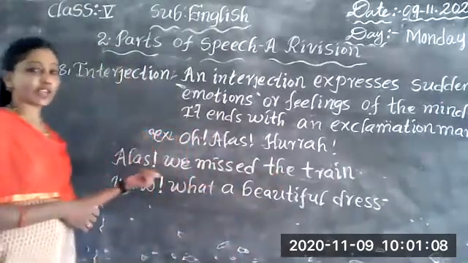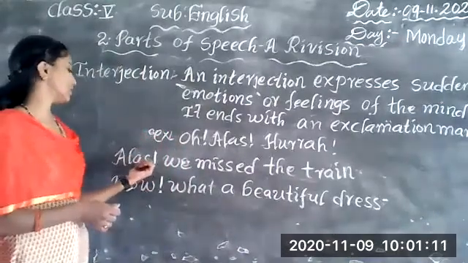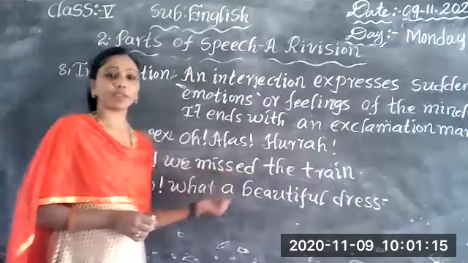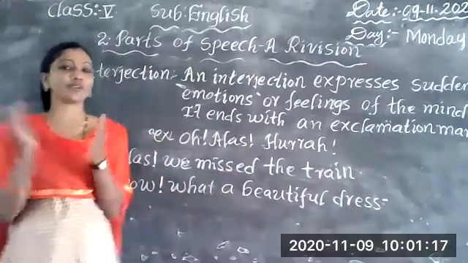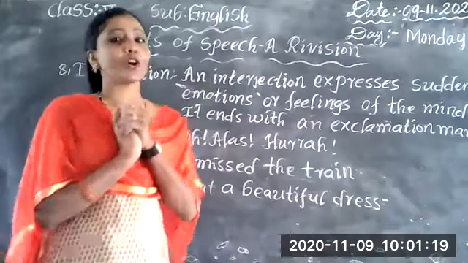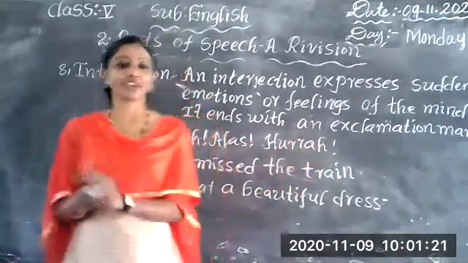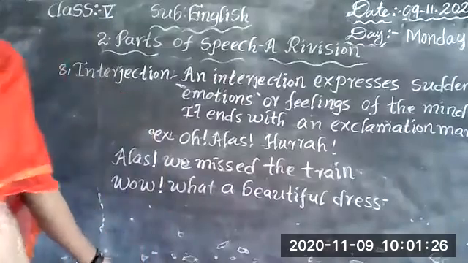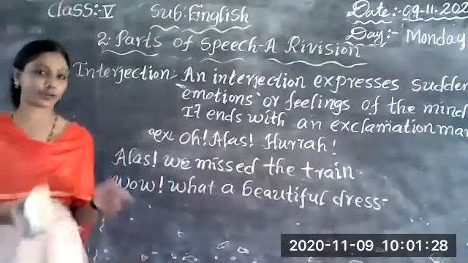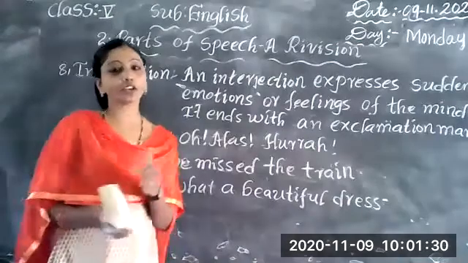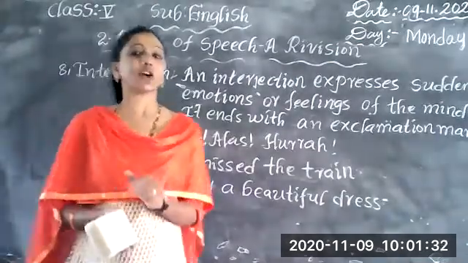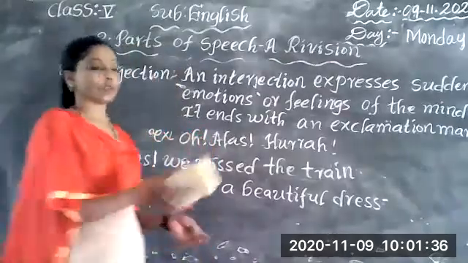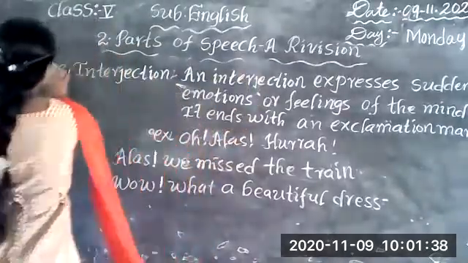So, examples of interjection. Here, I explain with you two sentences. Alas, we missed the train. Next, wow, what a beautiful dress. And one more example. Hooray, we won the match. So, in your happiness, you will shout like that. So, these are the sudden feelings of the mind. I hope you understand the parts of speech. Now, I'm going to give some sentences. You have to write the parts of speech of the sentence. Okay?